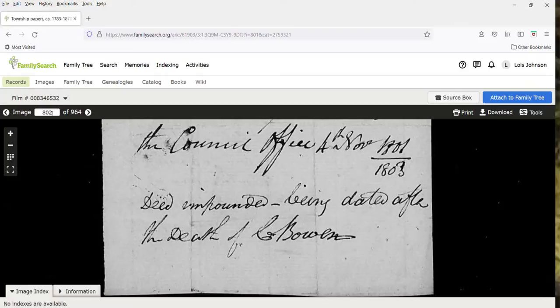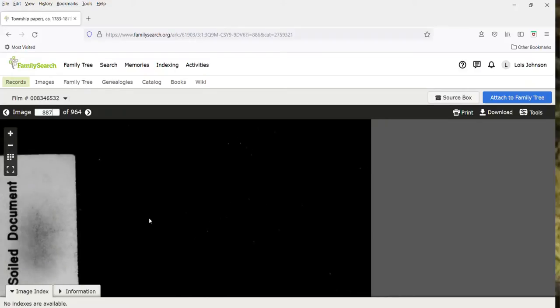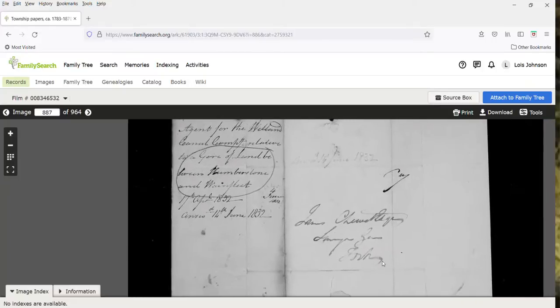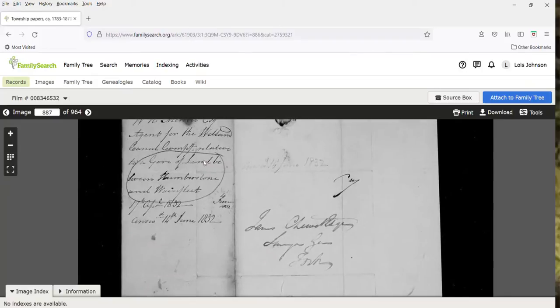One other thing that I just want to show you in this file is something written by William Hamilton Merritt, and he's talking about the Welland Canal. There's a gore of land between Humberstone and Wainfleet.